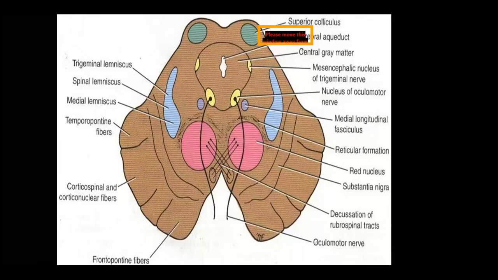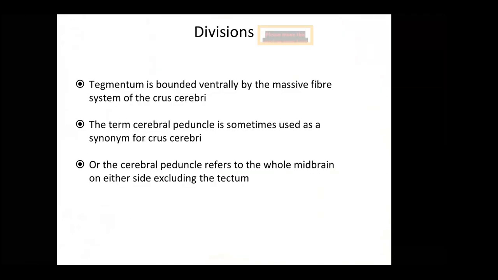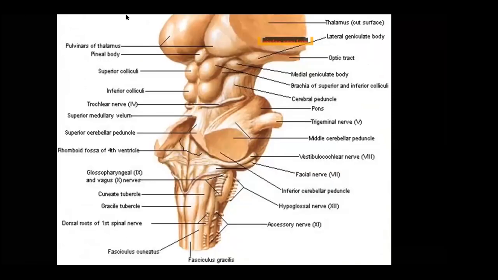And one more question, ma'am. How is the cerebral aqueduct connected with the ventricles? Can you explain the cerebral aqueduct once more? See, this is the image showing the midbrain.